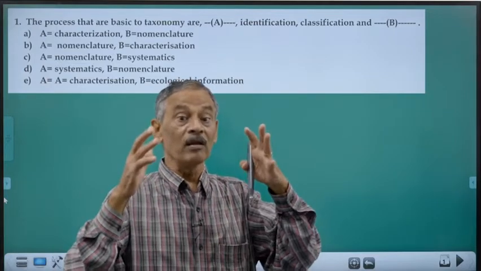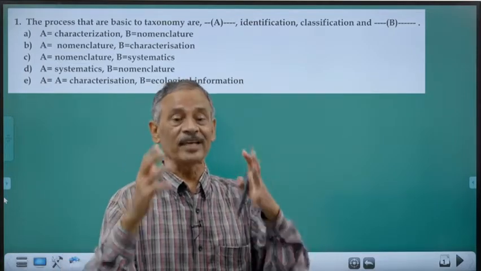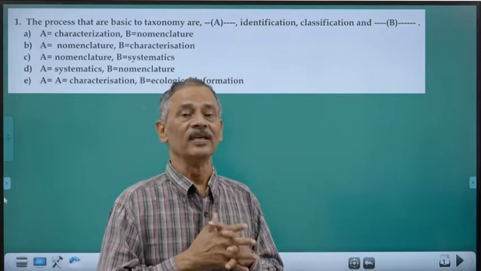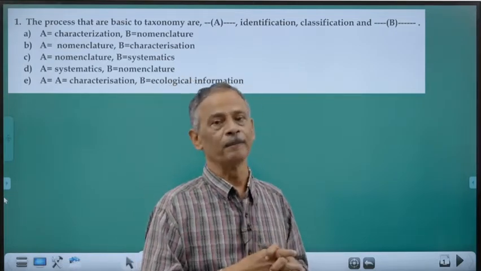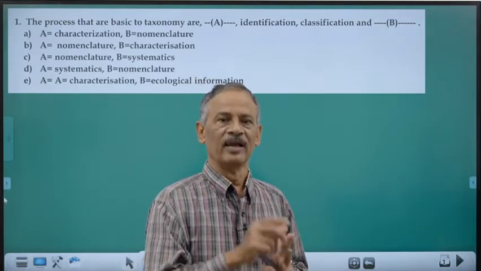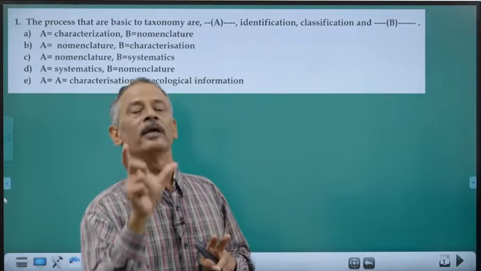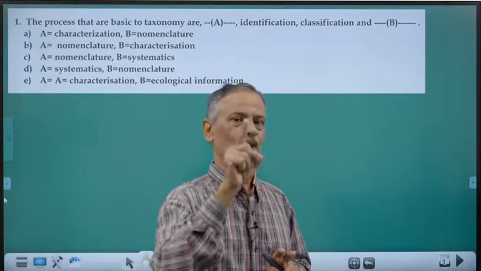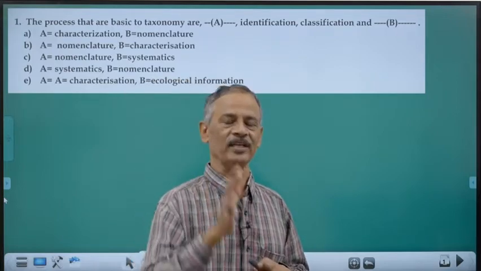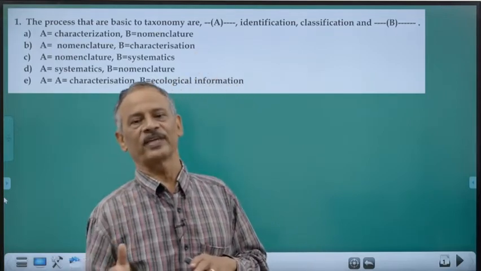So we are developing a technique for making the study easy. That is by grouping them. Grouping is classification. The scientific name for a class is taxon. Taxon is a rank. It's a category in classification.